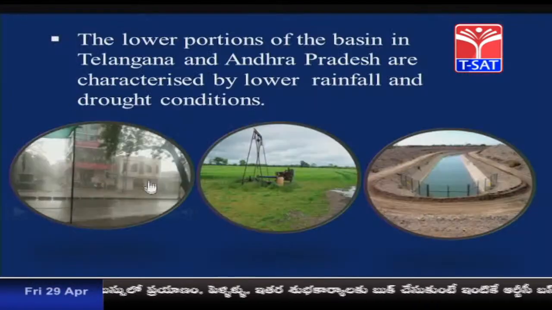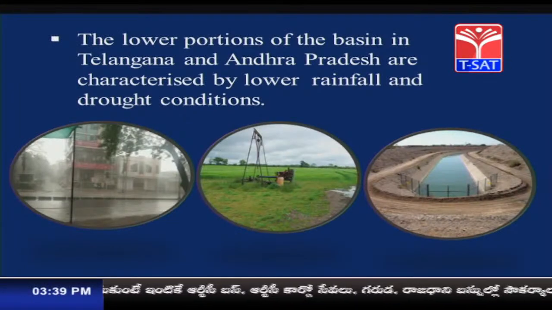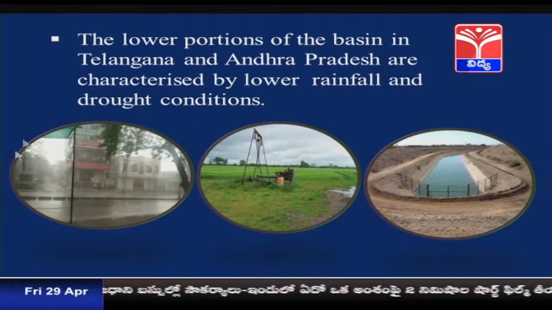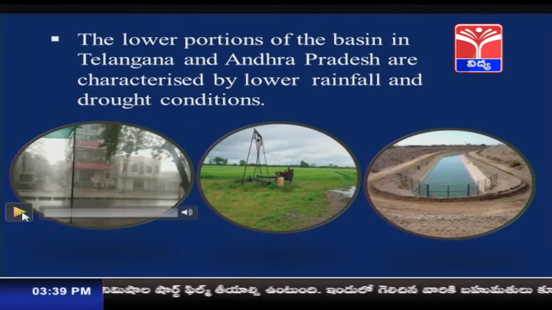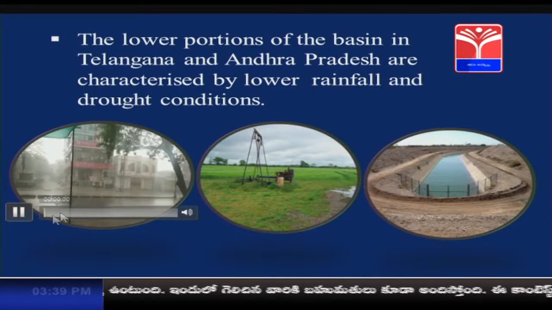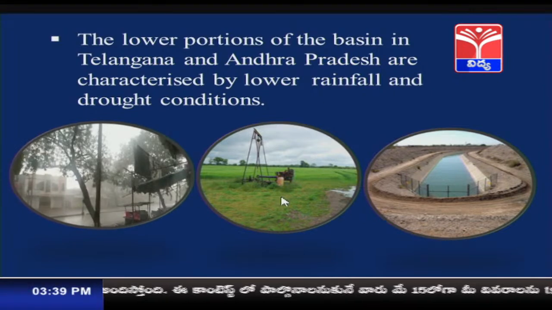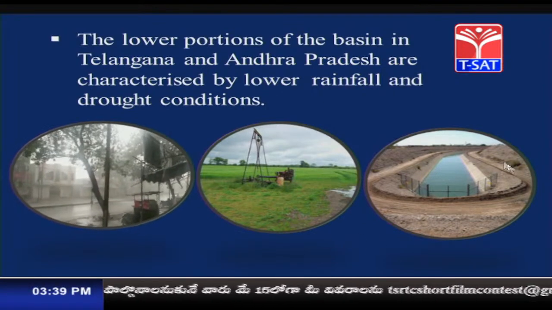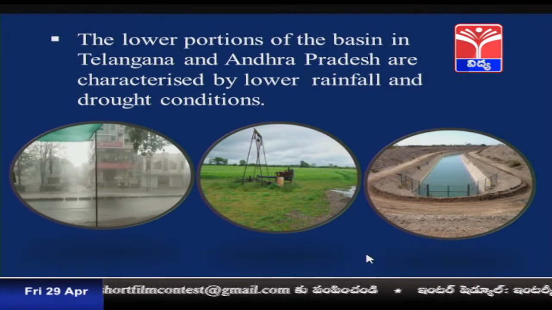The lower portions of the basin in Telangana and Andhra Pradesh are characterized by low rainfall and drought conditions. Some regions in Telangana and Andhra depend upon rainfall as well as groundwater. Some other regions depend upon canals which are built along the Tungabhadra dam.